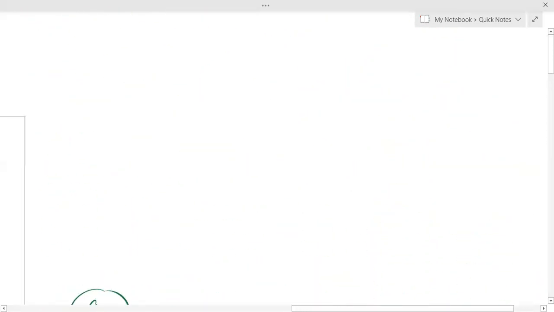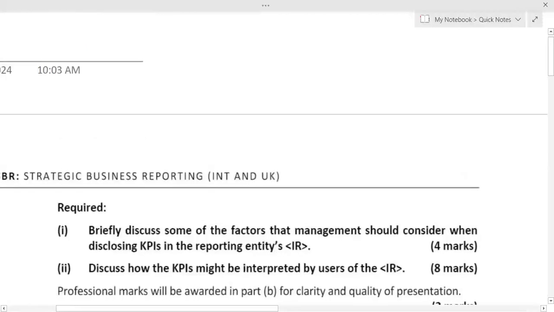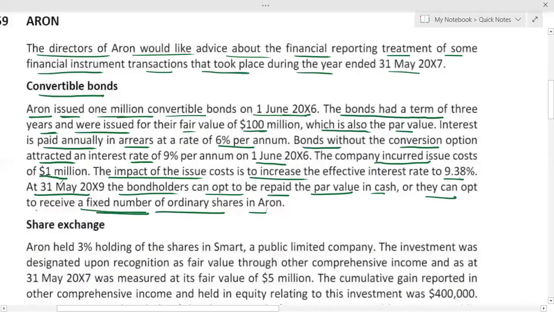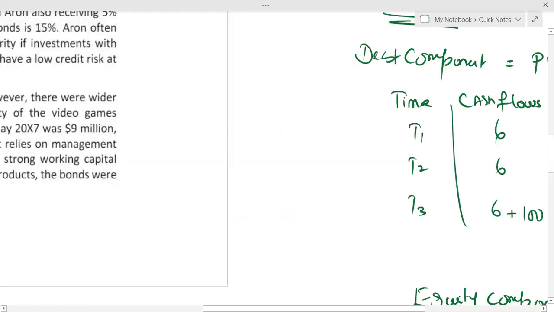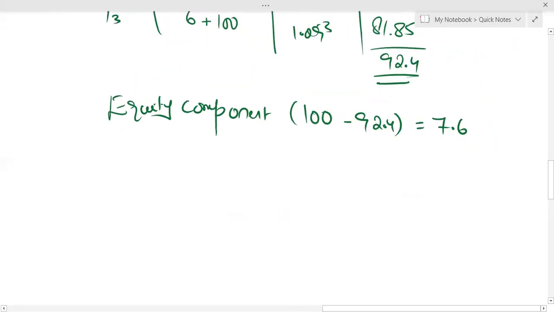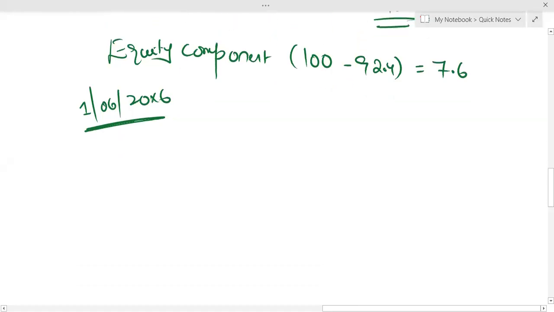It means, when did Aaron issue these bonds? Wait for this 9.38, please. They issued at 1st June X9. So just wait for that 9.38. 1st June, I think it was X6. Please recheck the date, whatever it is.